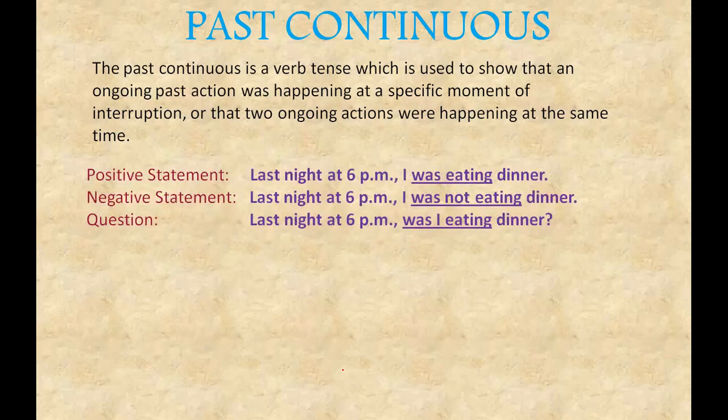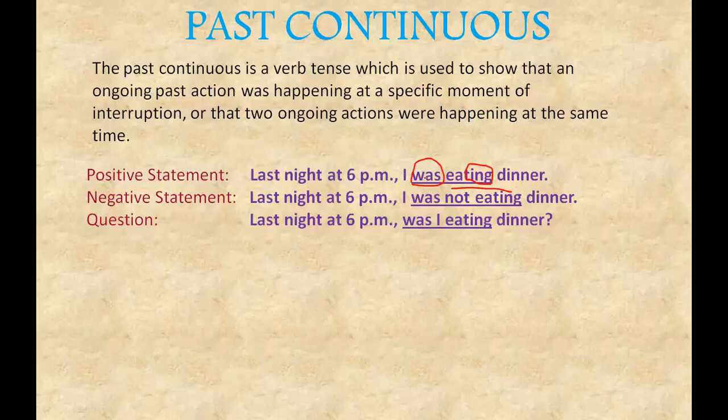So here we will see in a positive, last night at 6 p.m. So this is a specific time, 6 p.m. What was happening at 6 p.m.? I was eating. So eat is a verb, you are adding ing, which itself denotes it is a continuous tense, and was. So this is the clue. We will immediately make out that it is a past tense. So for a singular subject it would be was, and for a plural it would be were.